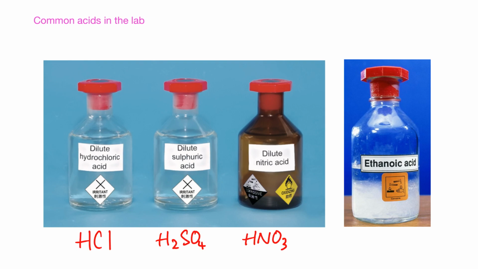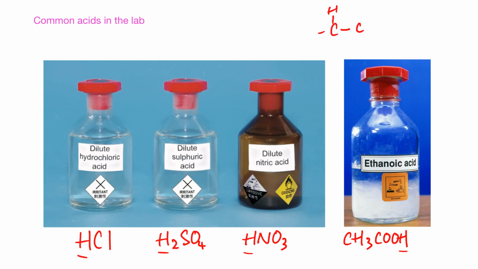Other than that, I want to add one more for you. That one is ethanoic acid. Ethanoic acid, we mentioned just now, is in vinegar and tomato sauce. But actually in the lab, we also use it as well. You can find that all of these four chemicals contain hydrogen. So one of the key points for acids is that when they dissolve in water, they will give out hydrogen. Later on, we'll focus on that part a little bit more. Ethanoic acid is also a little bit weird compared to the others.